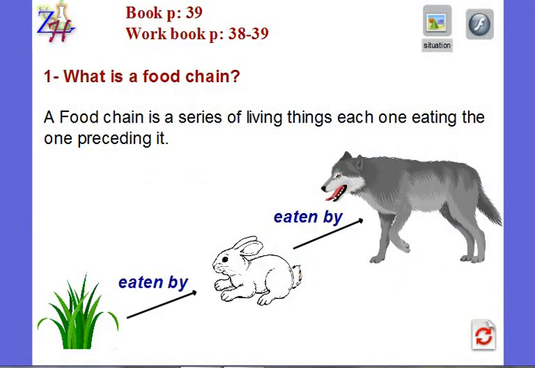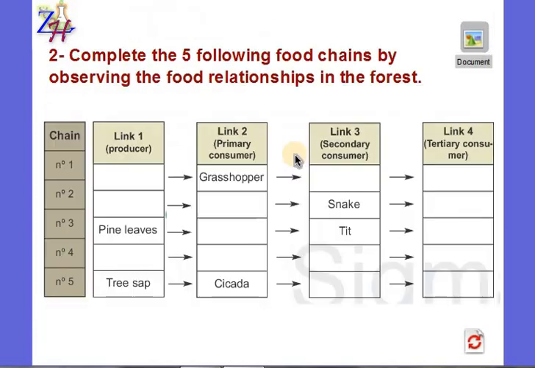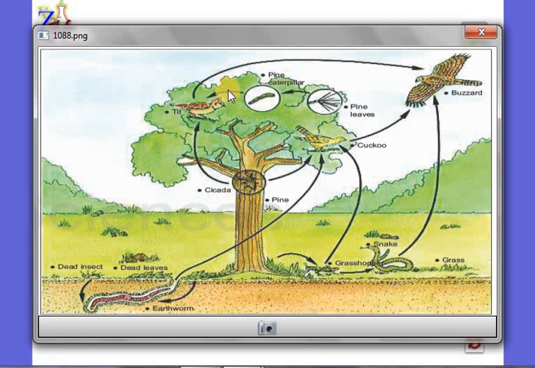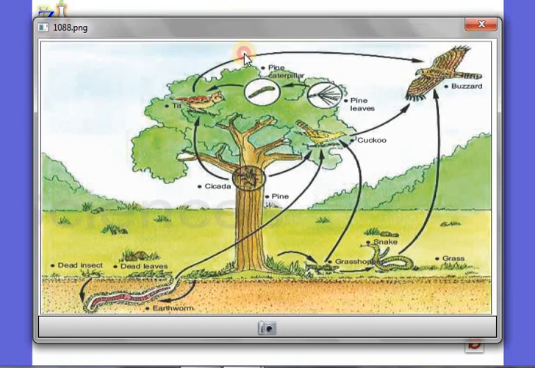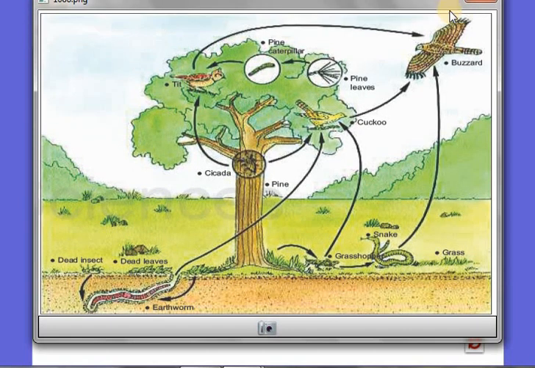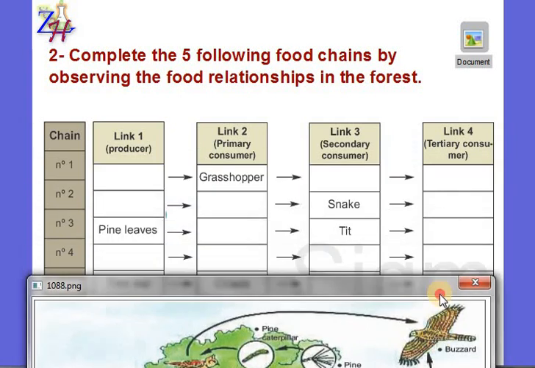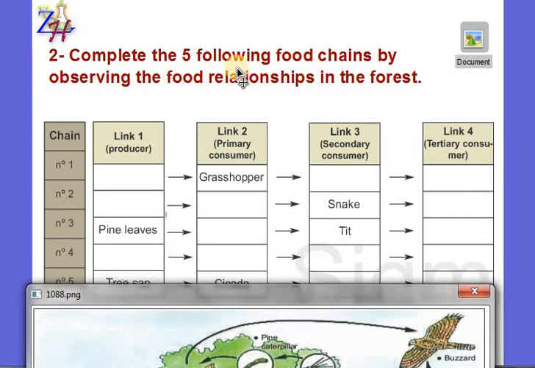So let's go on. We will look at the document, this document found in your book, and we're going to use it to fill in these 5 chains. So we want to complete the following food chains by observing the food relations in the forest. Let's start with the first chain.